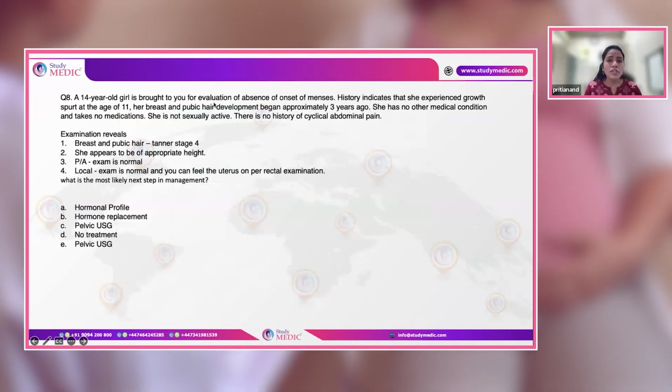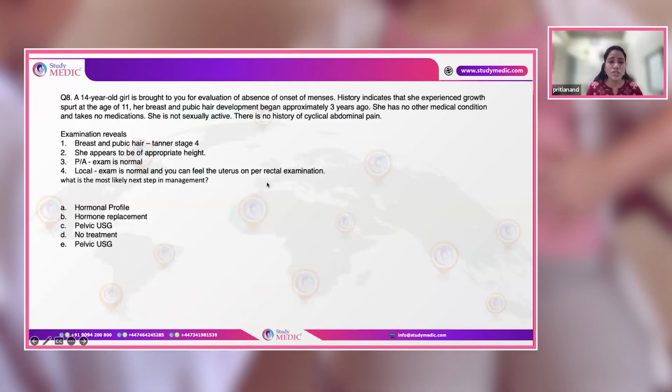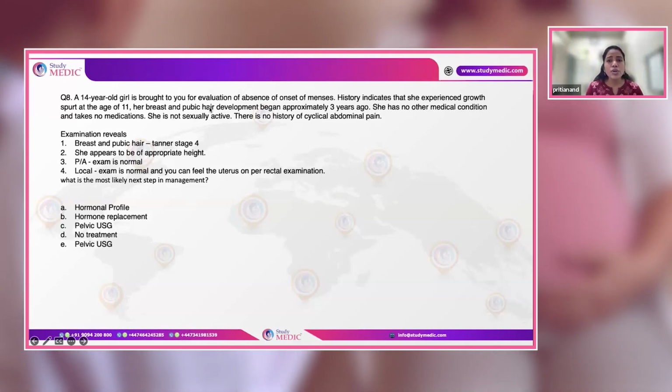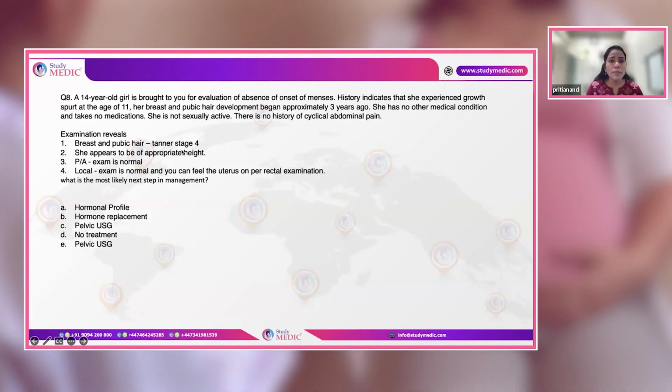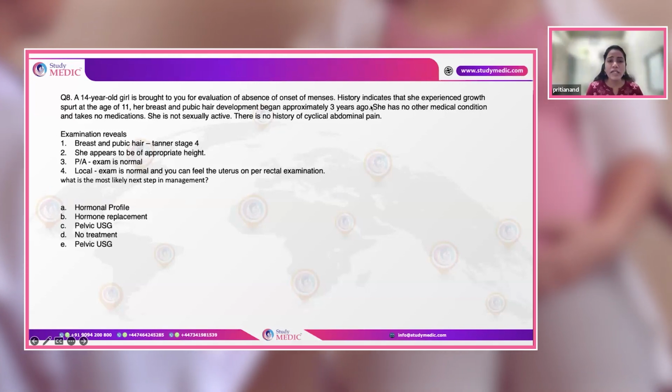When you look at this patient, first of all, you need to know what the diagnosis is. Why has she come to you? Because according to her age, she did not have menses, but her secondary sexual characters are well developed.